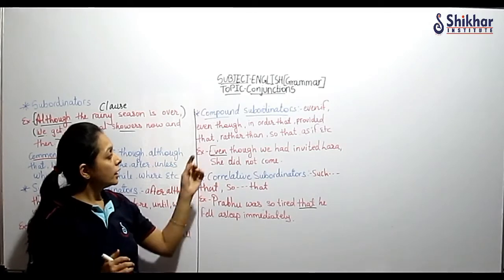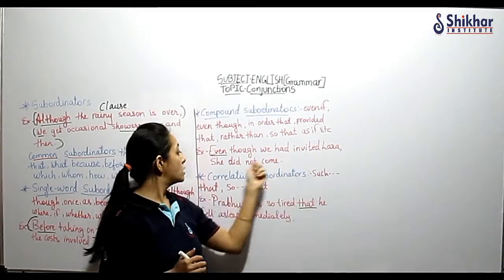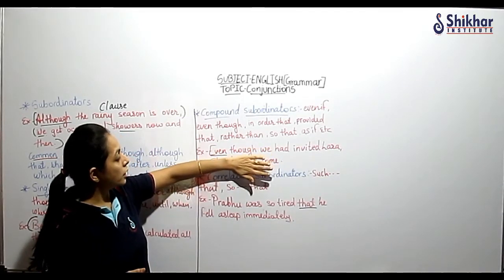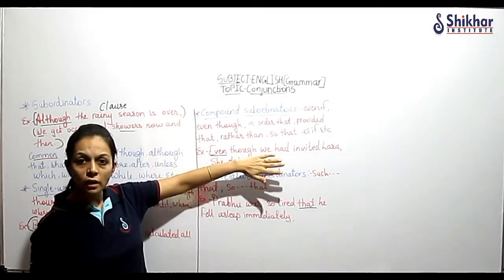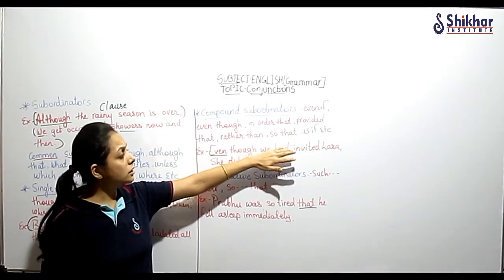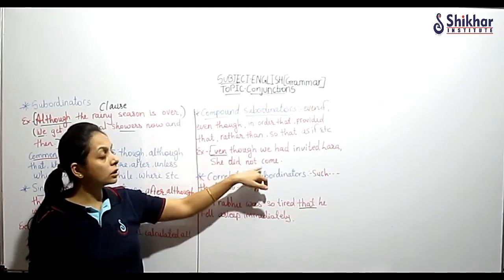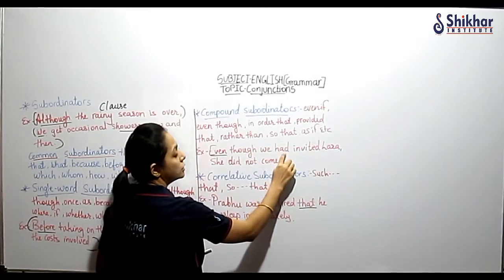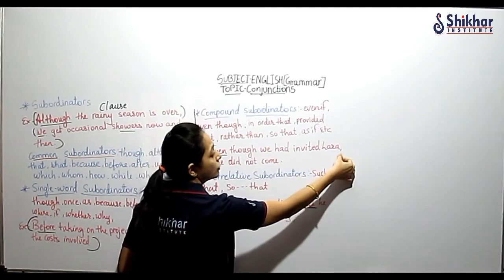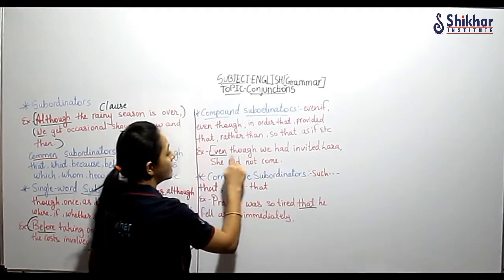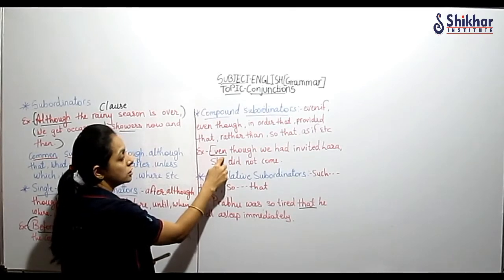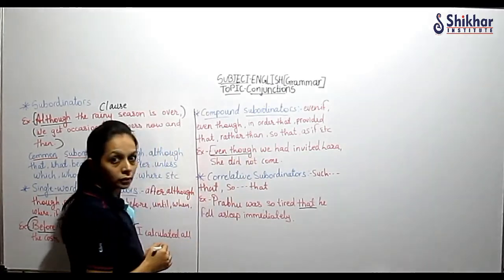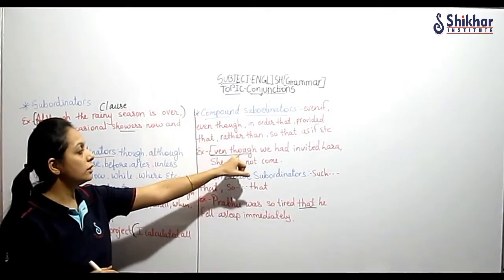Here also you see, even though we had invited Lara, she did not come. Now if I say only this, even though we had invited Lara, it is incomplete. Yes, it is incomplete because it is dependent on the main clause: she did not come. Okay? So here I have written my subordinate clause before the main clause and that is why I have separated it with a comma, and my subordinator is even though. Compound subordinator, so even though.